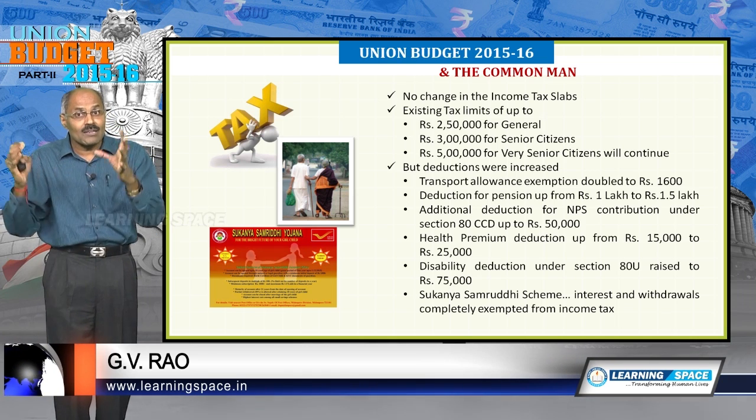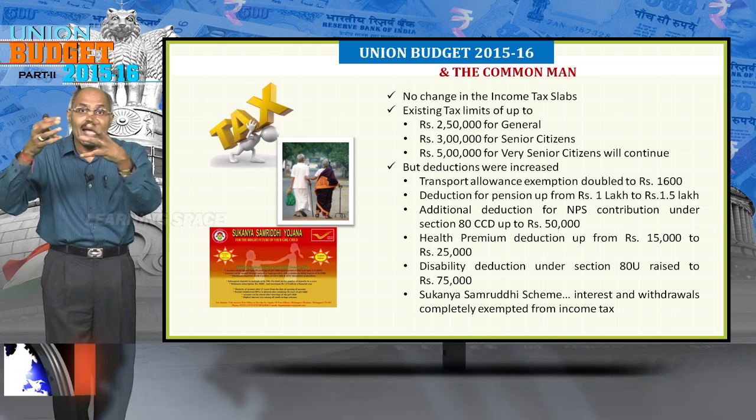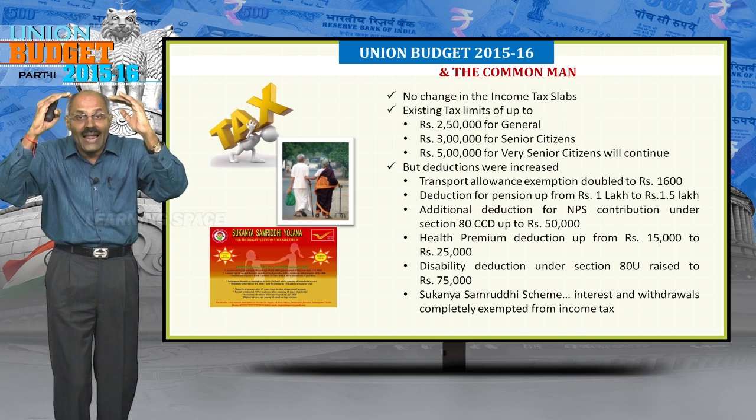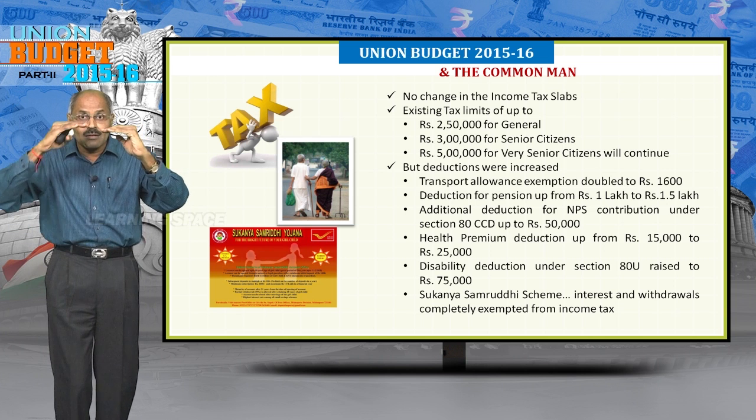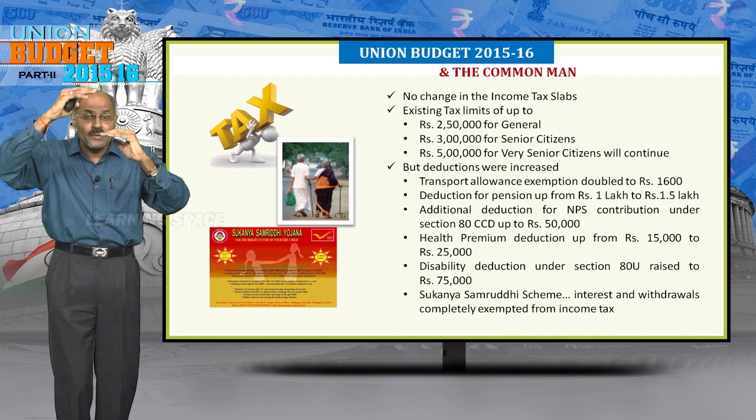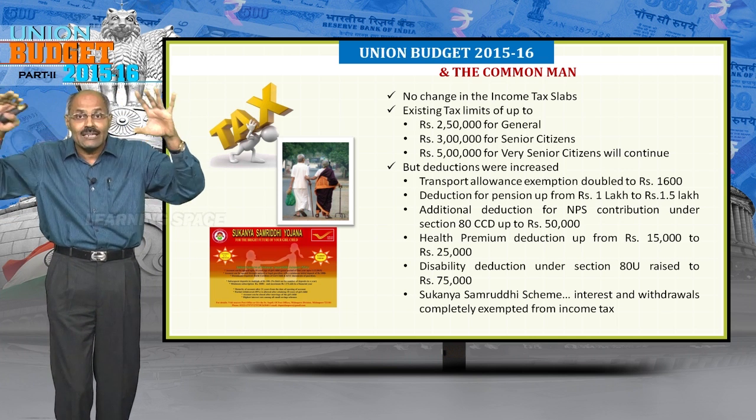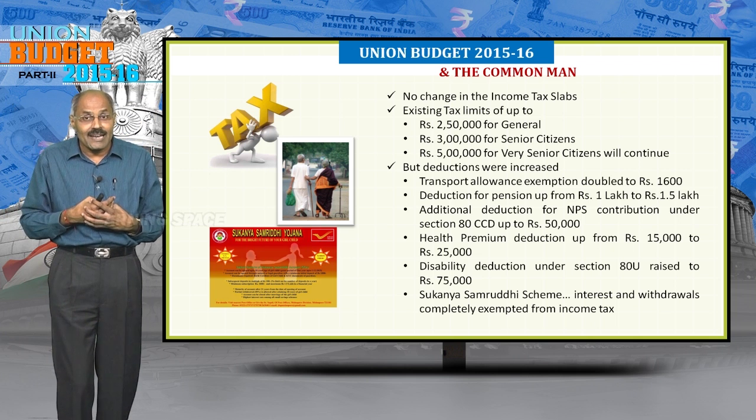That means, I would like to tell you in layman's words, if you are investing 1,50,000 per annum in pension, up to 4 lakhs you need not pay income tax. That means the limit is 2.5 lakhs. In addition to that, you add that 1,50,000 which you are contributing to pension, which makes 4 lakhs. So, up to 4 lakhs you need not pay any income tax. And some more deductions are there.